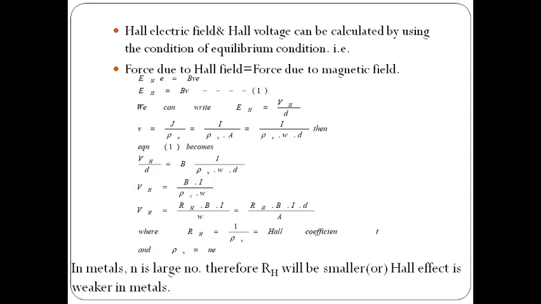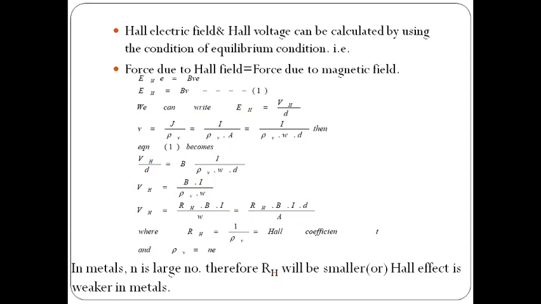Now the Hall voltage VH is equal to B into I by rho v into W. So VH equals B into I, where B is the magnetic field, I is the current flowing in the semiconductor bar, rho v is the volume charge density, and W is the width of the semiconductor bar.